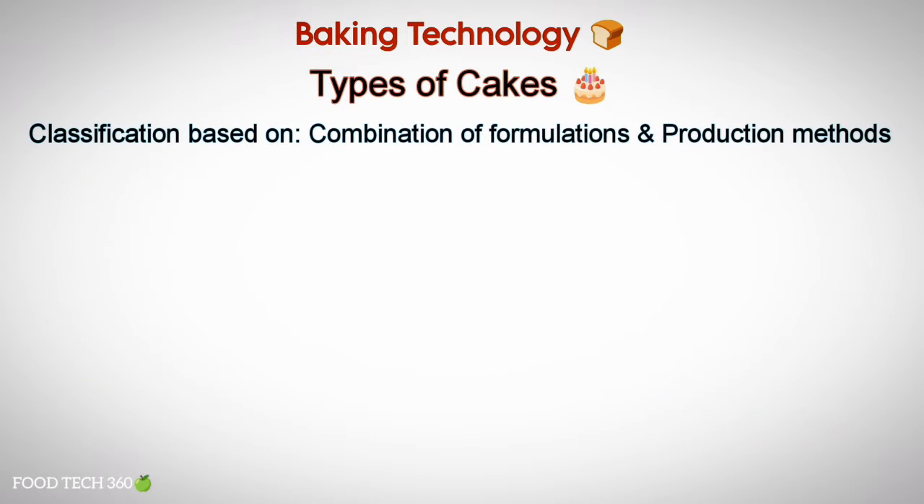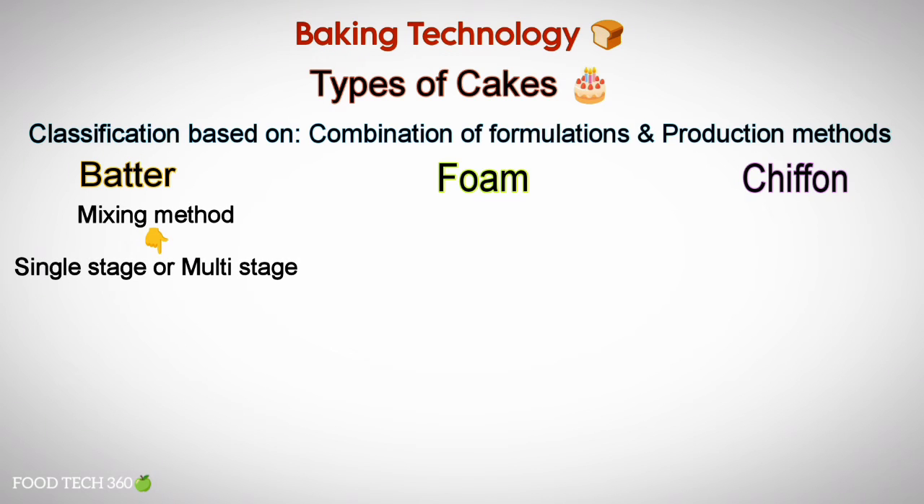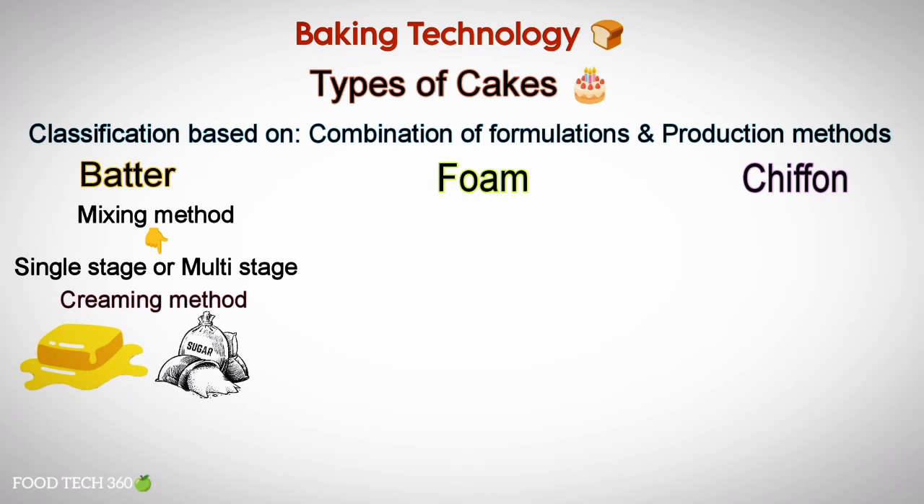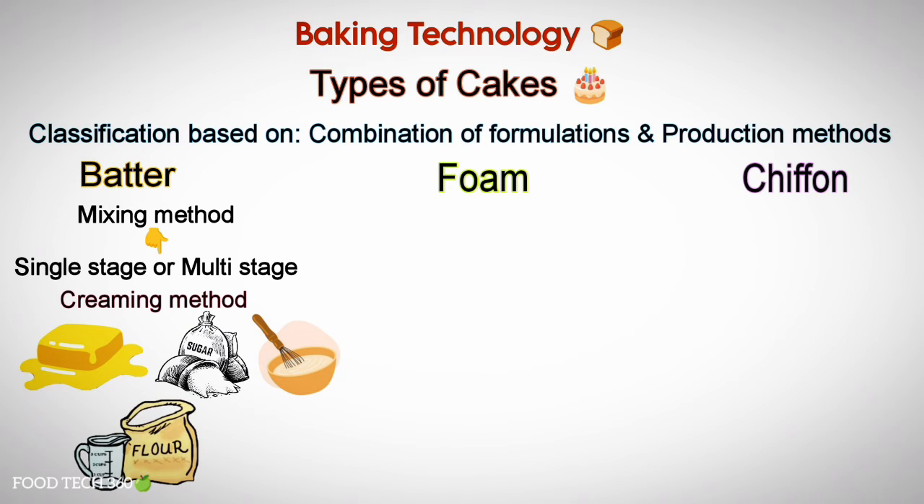Cakes can also be classified based on the combination of formulations and production methods. They are often classified into 3 categories, that is batter, foam and chiffon types. Batter type cake is prepared with either a single stage or multi-stage mixing method such as the creaming method. The fat and sugar are first creamed together to produce a light foam. Flour is added at the end of the mixing procedure.